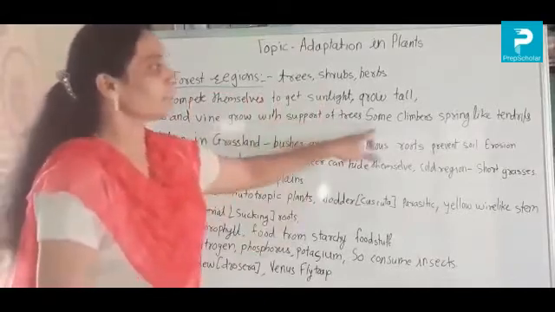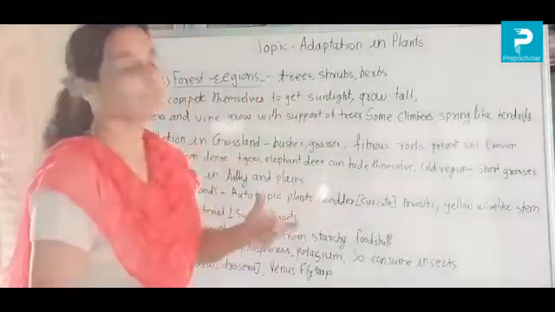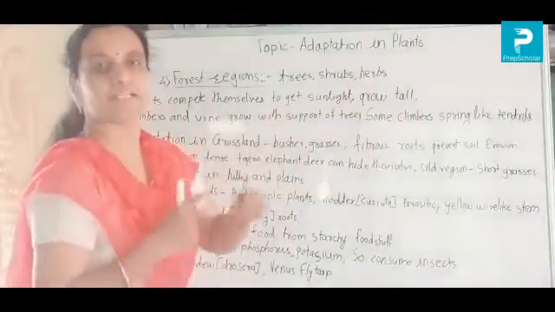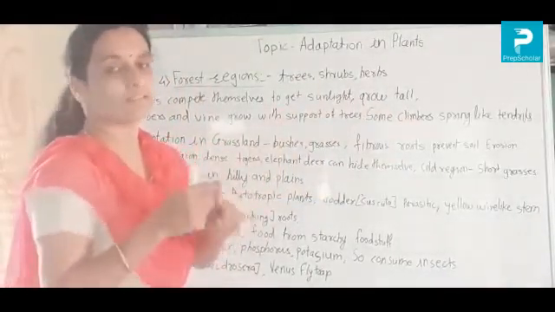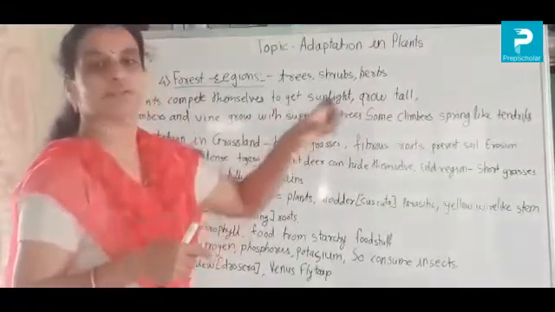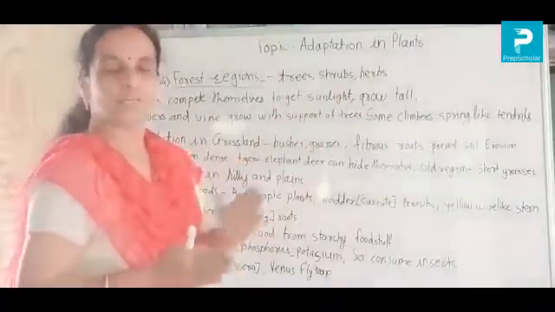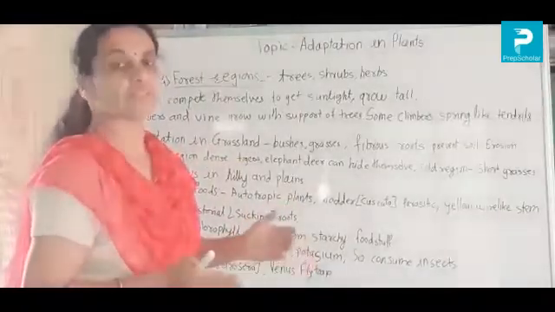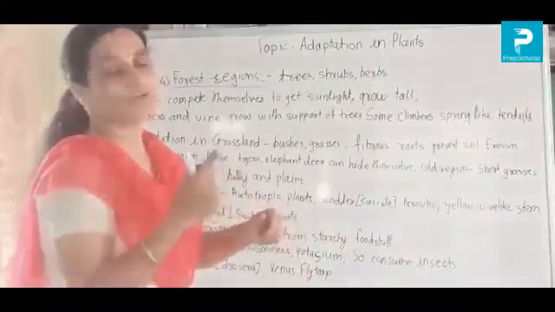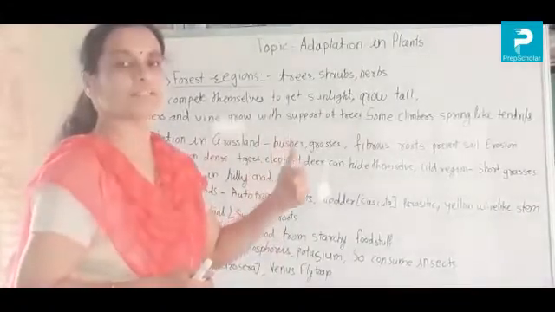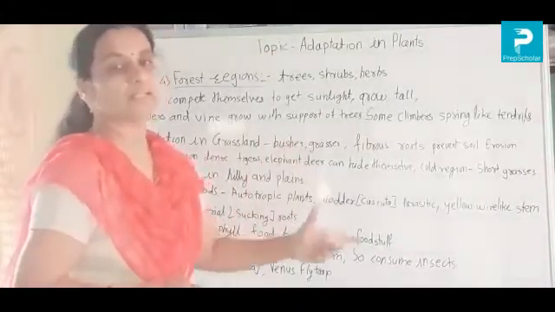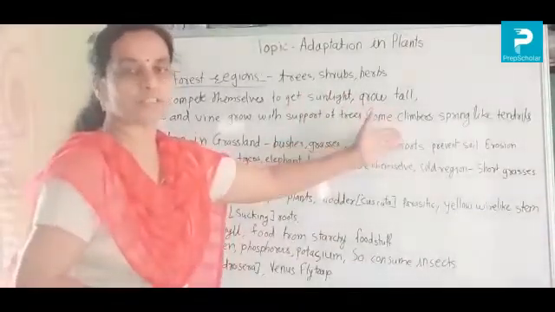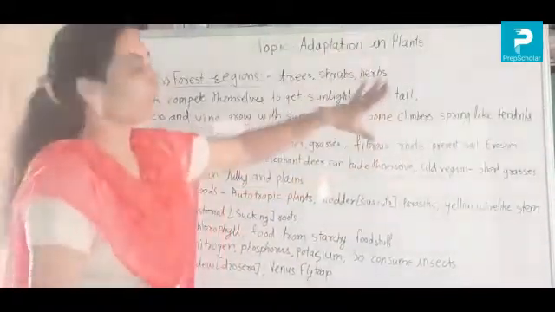Some climbers have spring-like tendrils, and with those tendrils they can take support of other plants. In our surroundings also, we can see some kinds of vines. They have thin, spring-like tendrils, and with that support they grow with the trees.